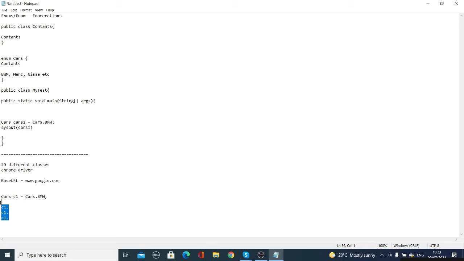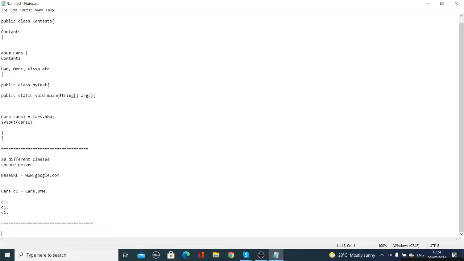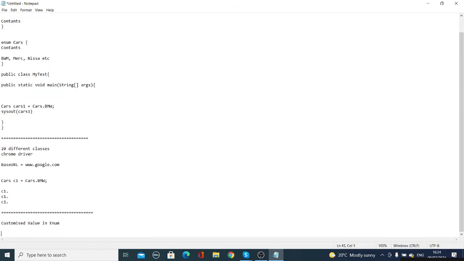No? Okay, let's go to the next enum topic. What if you want to use a customized value for a specific enum? How can you use it?